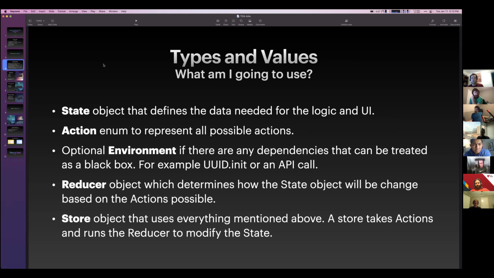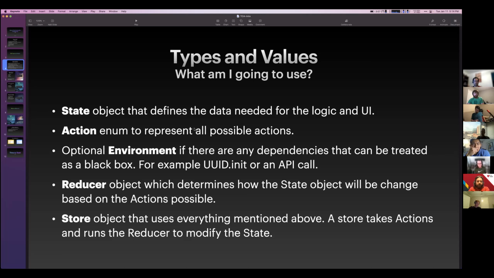The actions are all possible actions a view or an object can perform. If we think of a login view, well, I can log in, I can log out, and do some other stuff. That's a bad example because I only said two, but really it's the culmination of every single possible modification of state. If the state object can change for this view, we'll need an action that drives that state. Like I said before, it's a unilateral direction of data flow. So we need these actions to drive our state because we can't modify the state directly.